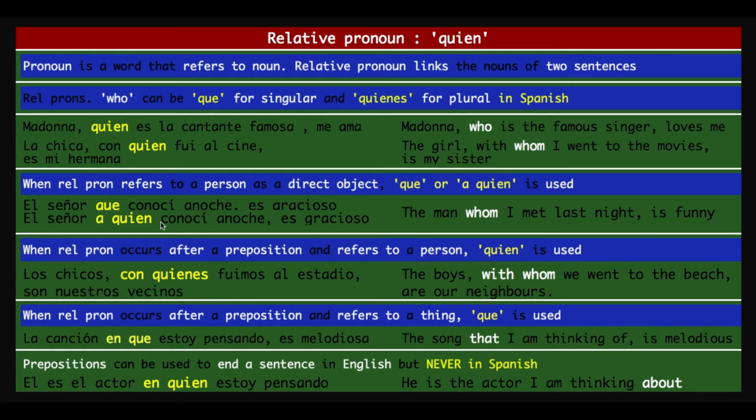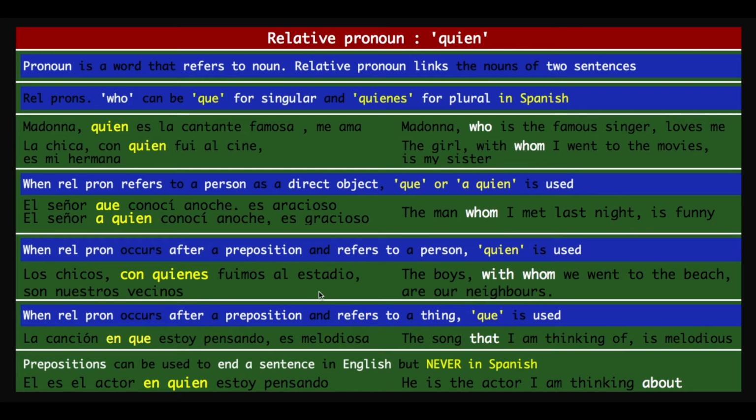Let's move to the next concept. When a relative pronoun occurs after a preposition and refers to a person, quien is used. The preposition here is con, which is with. So the sentence we have is: the boys with whom we went to the beach are our neighbors. In Spanish: los chicos con quienes fuimos al estadio son nuestros vecinos.